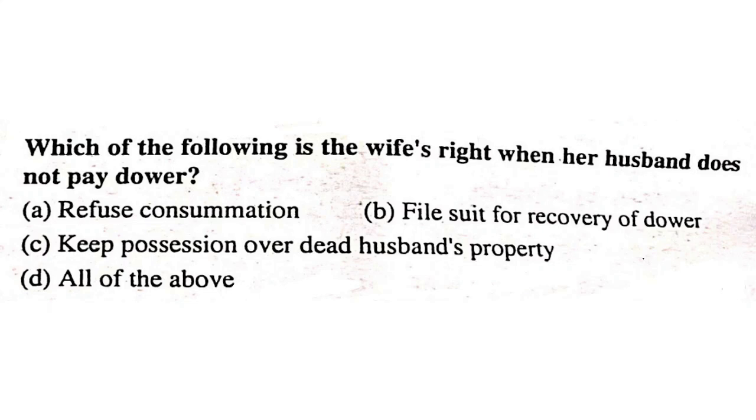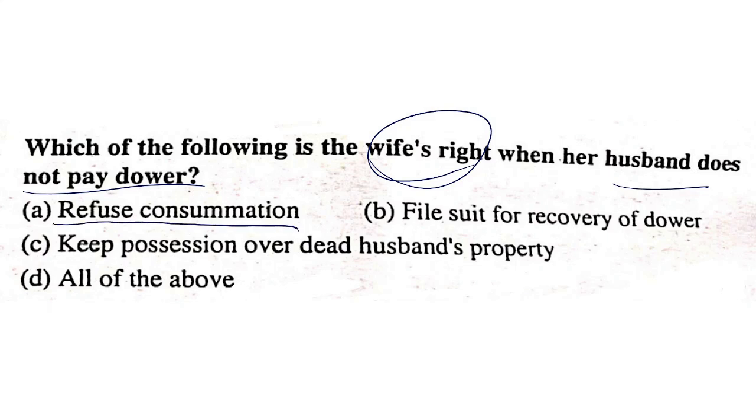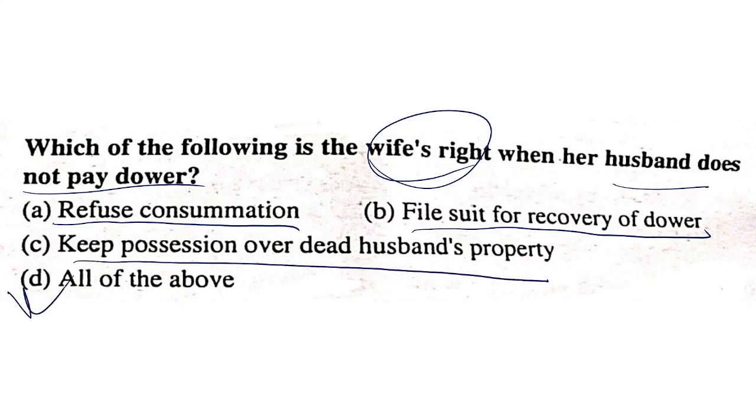Which of the following is the wife's right when her husband does not pay dower? Refuse consummation, file suit for recovery of dower, keep possession of a dead husband's property, all of the above. If her husband doesn't pay dower, she may refuse consummation, file suit for the recovery of dower, or keep possession over the dead husband's property. All of the above are the rights of the wife if the husband doesn't pay the dower.